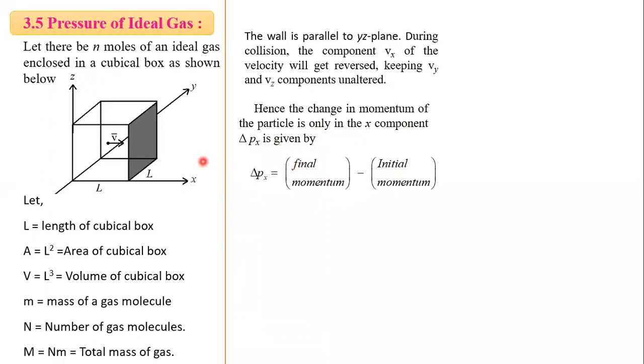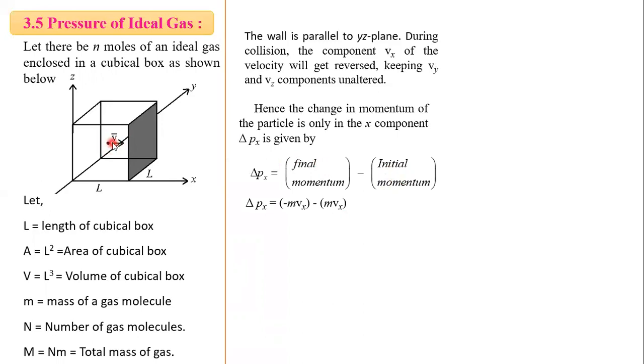So m into the final velocity is the final momentum, minus m into the initial velocity, the initial momentum. The molecule travels with speed Vx, then collides and travels with the same speed in the opposite direction, because the collision is elastic.